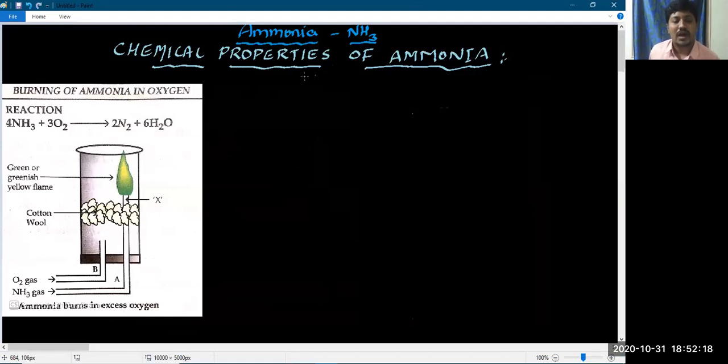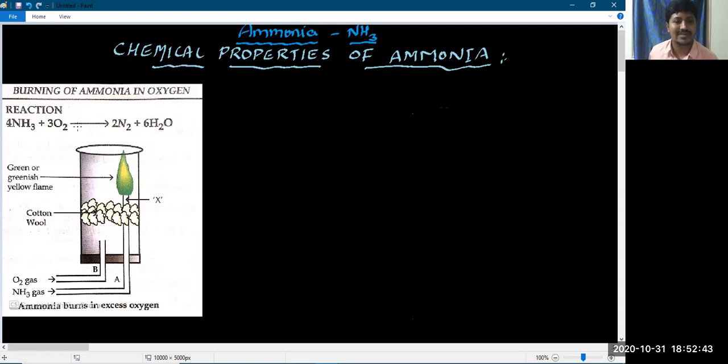That means, how does ammonia burn in the presence of oxygen? Is it a combustible gas, or is it a supporter of combustion? We are going to study that now. Basically, ammonia is neither combustible nor a supporter of combustion. That particular property of ammonia we are going to discuss now.